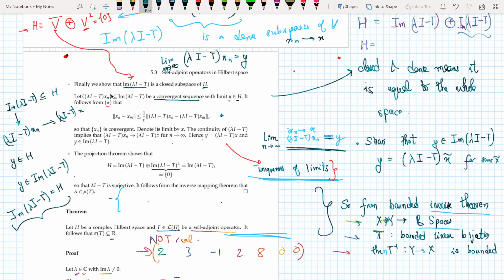Therefore x_n is itself a Cauchy sequence,